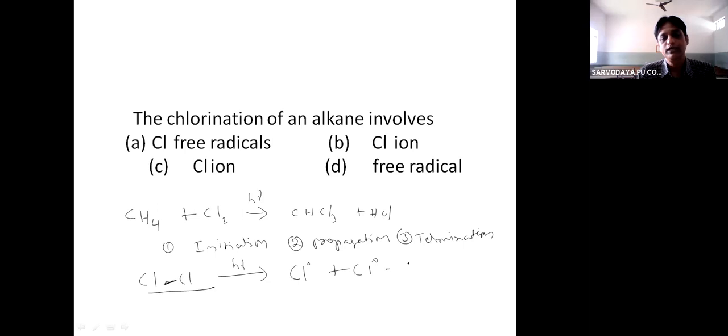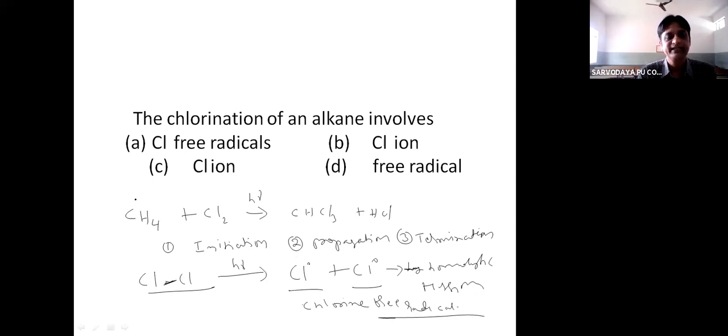So due to homolytic fission, free radicals are formed, chlorine free radicals. Okay, so the chlorine free radicals which are formed are highly reactive. They attack the methane molecule in the propagation step and finally termination. So option A, chlorine free radicals. Okay.